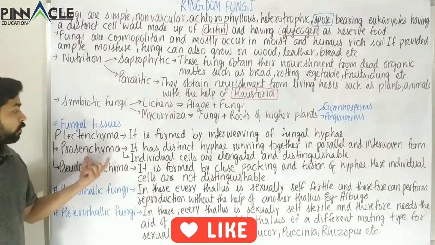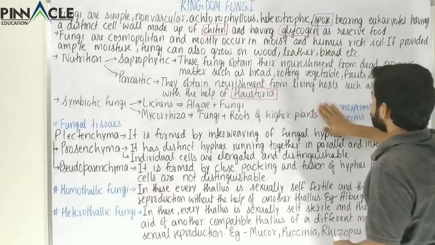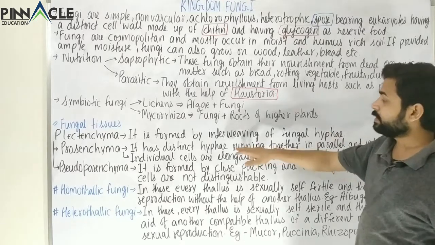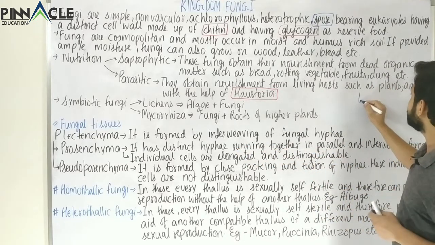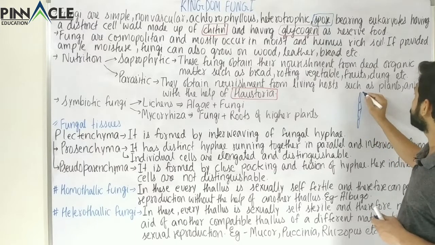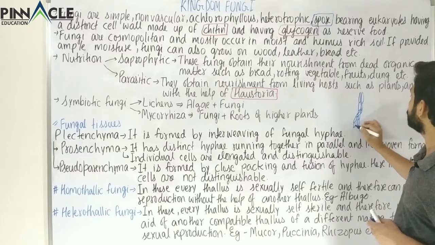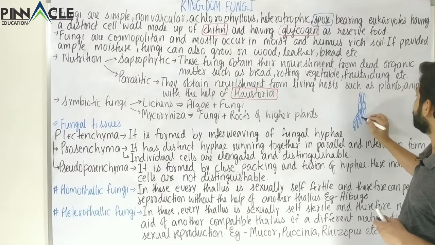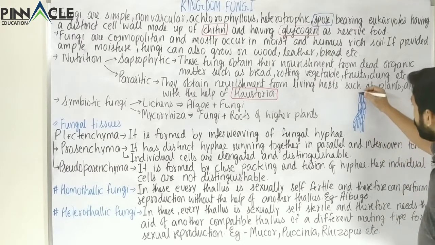So this prosenchyma has distinct hypha running together in parallel and interwoven form. So we can say that it has something like this. These fungi have certain hypha which are parallel to each other but also interwoven.